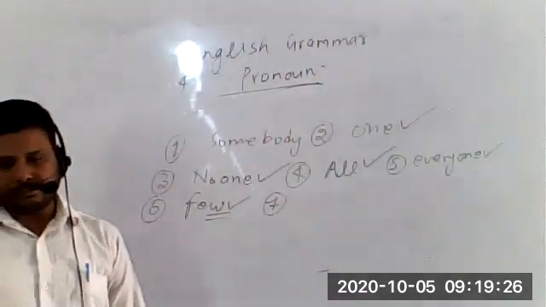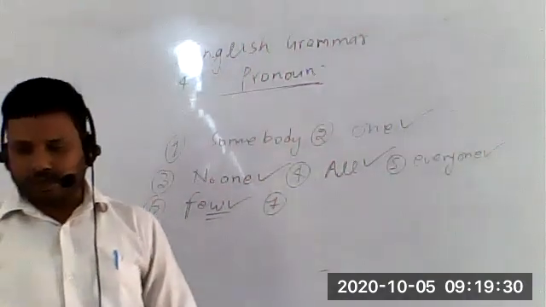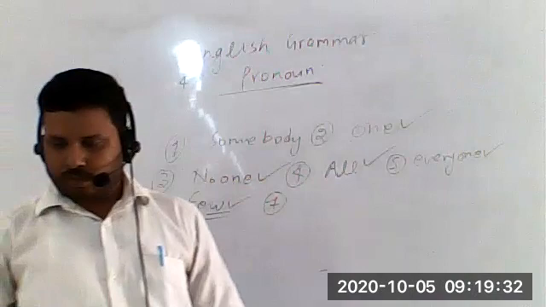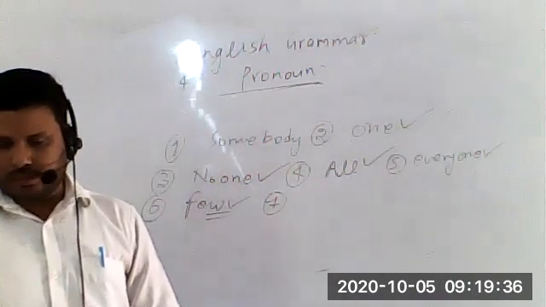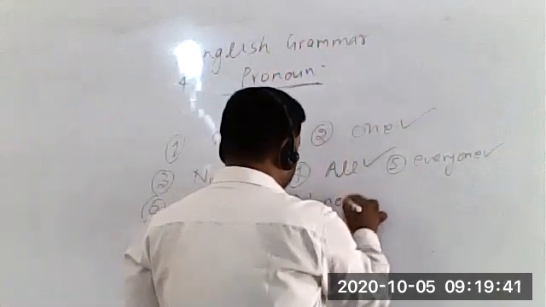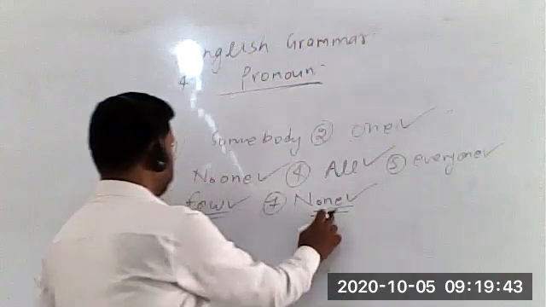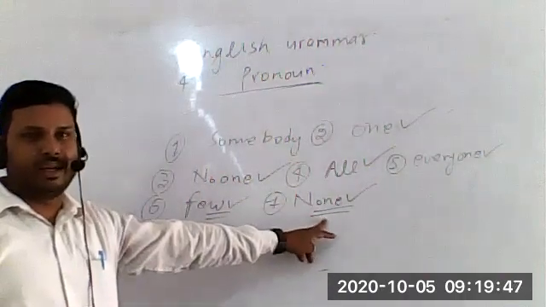The next sentence: "All the students worked hard for the examination, but only ___ could get first division." Someone? No, not someone. It should be none, N-O-N-E.